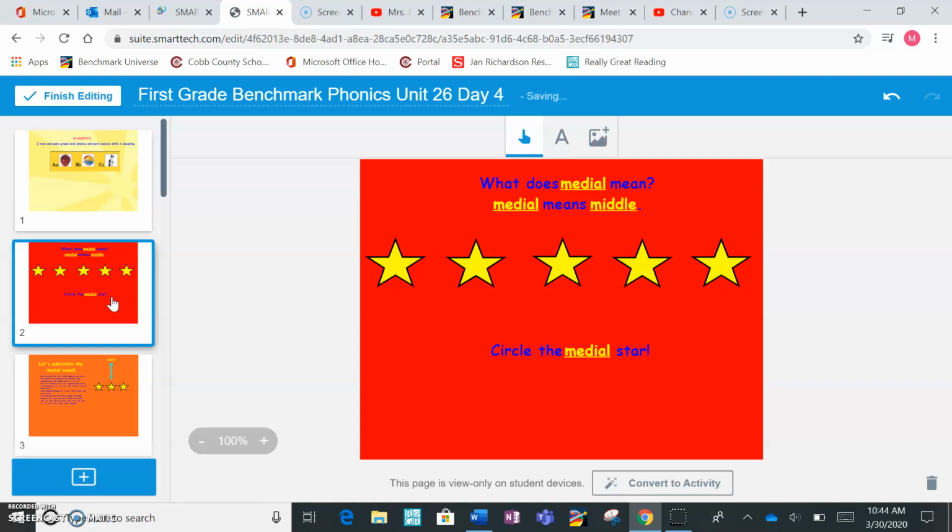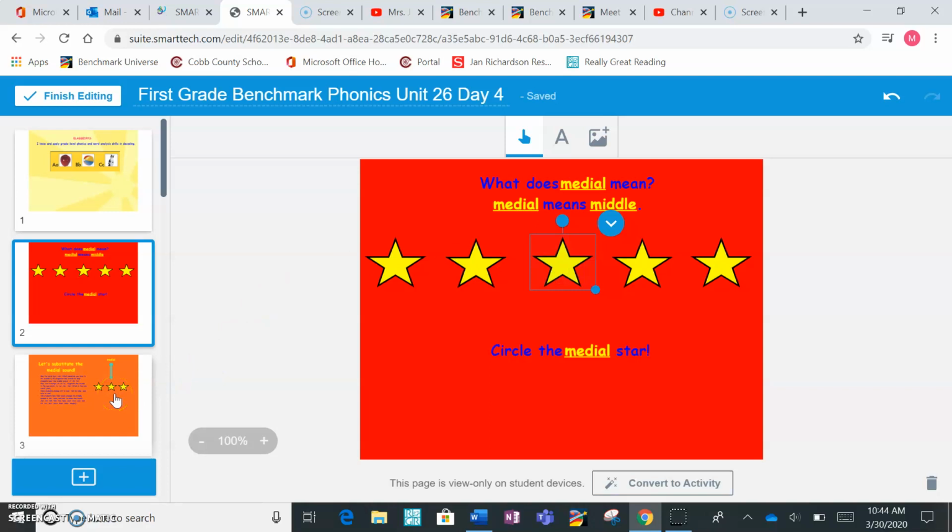All right, for our last day, we're going to work on stars. Which would be the medial star? Would it be this one? Nope, because there's nothing before it and there's 4 after it. Could it be this star? No, there's 1 on this side and 3 on this side, so that's not going to work. Let's try the 3rd star, this star. There's 2 stars to the left and 2 stars to the right. Could that be our medial one? Yes. This is our medial one, and so you would put a check mark on there.